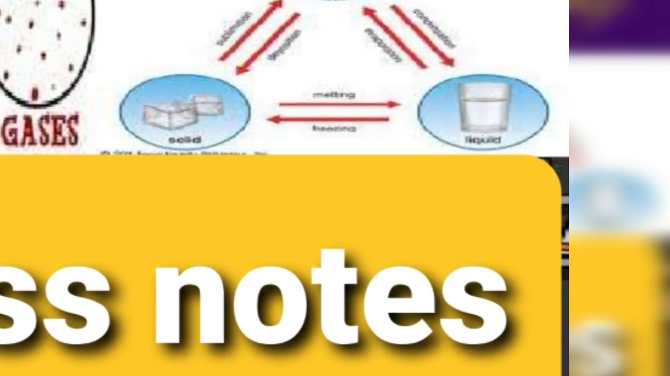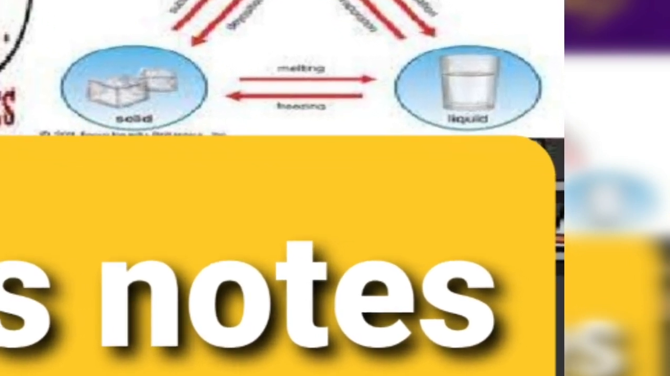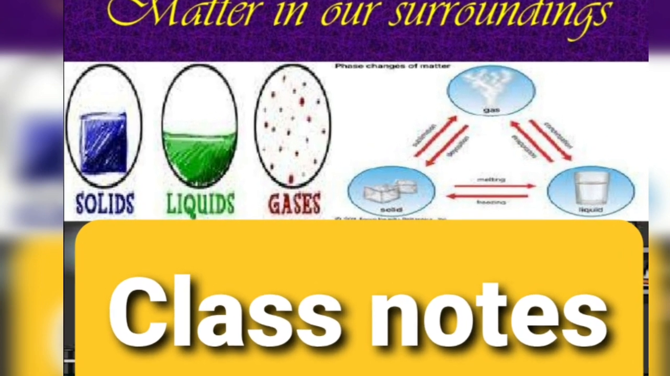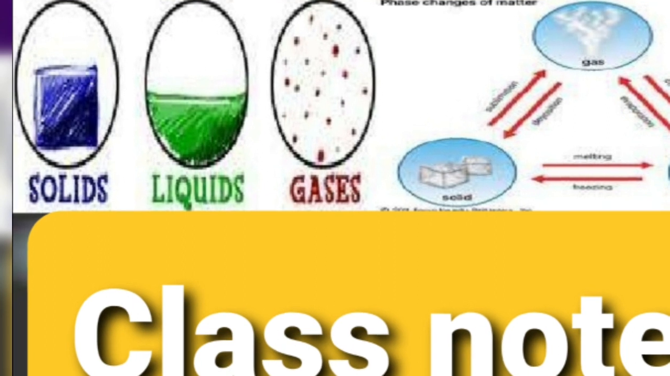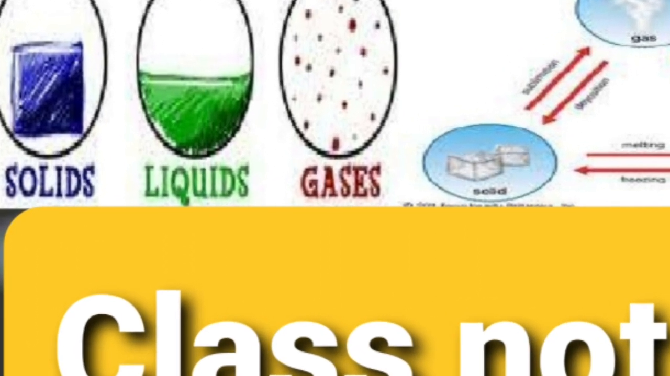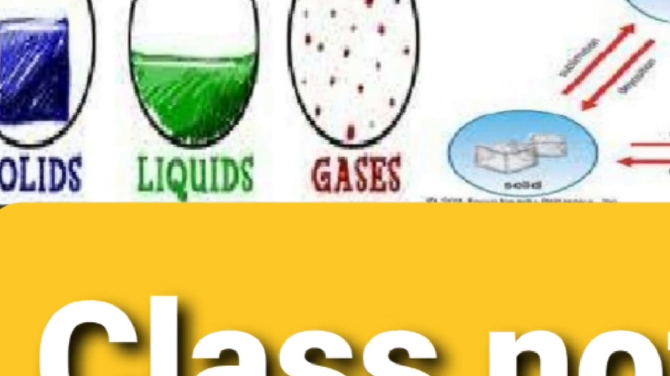Today, I'm discussing the class notes for class 9, chapter number 1, children. That is about matter in our surroundings. So, we are starting with the notes. The very first topic for the notes is matter.